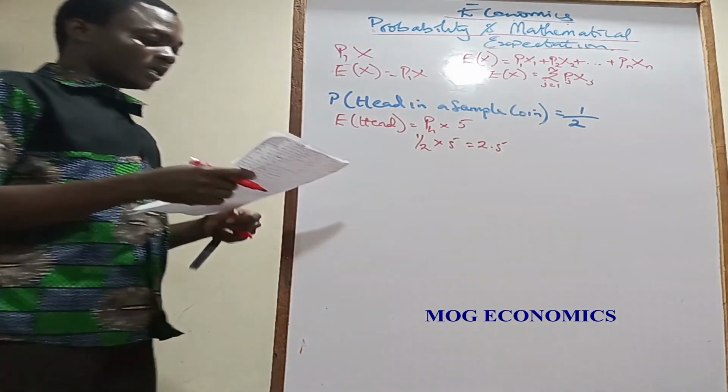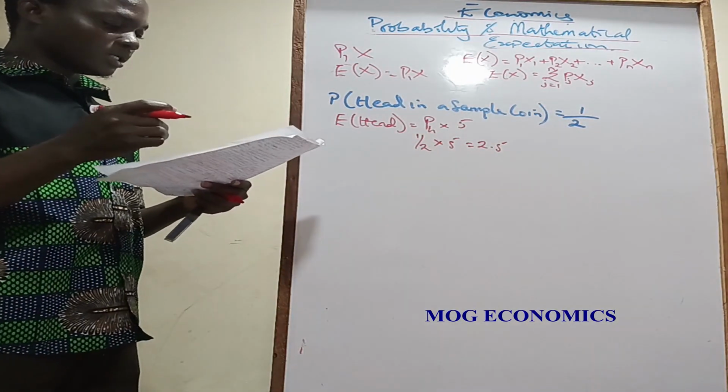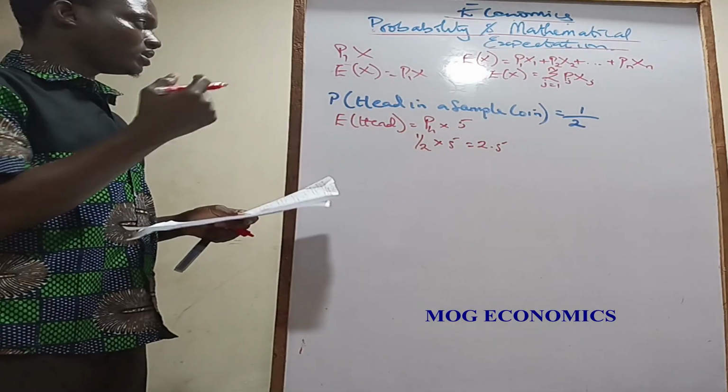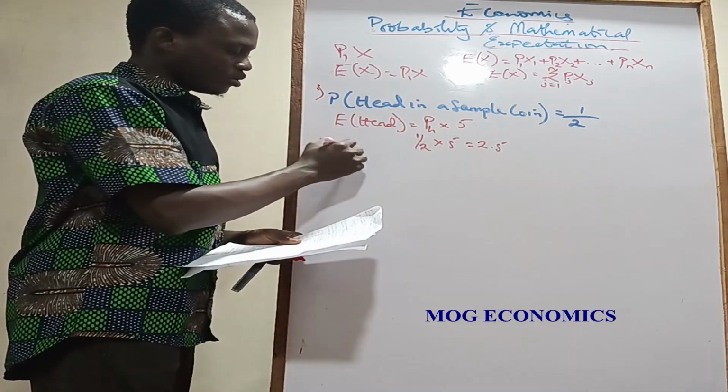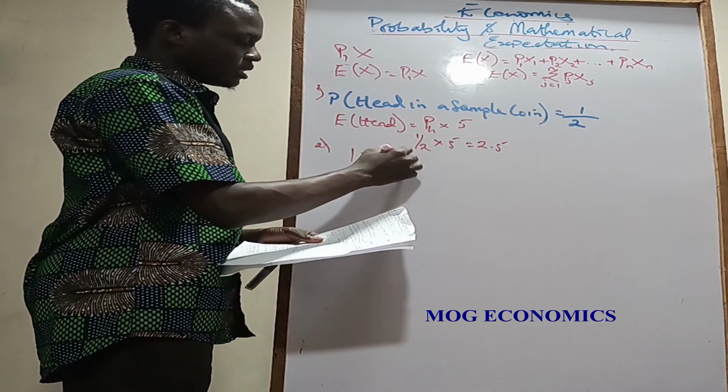Alright, 2.5. Now, a second question says if there is a chance that 1 in 3 persons will contract a disease, so this is number 1. There's a chance 1 in 3 persons contract a disease.